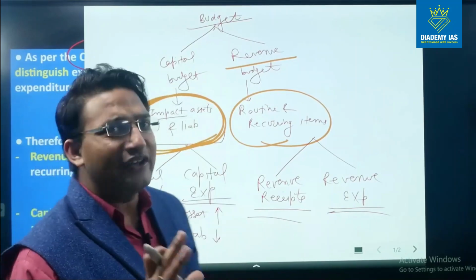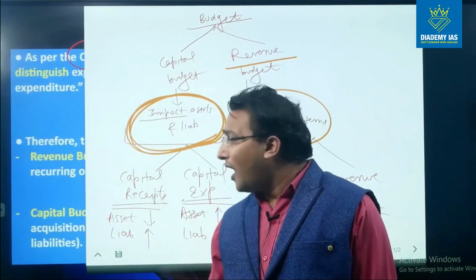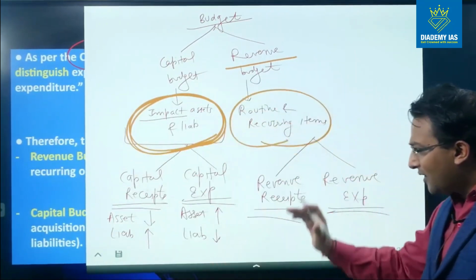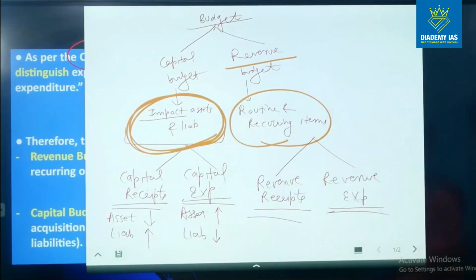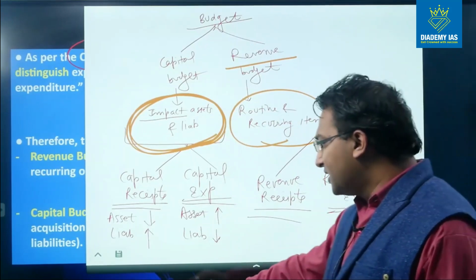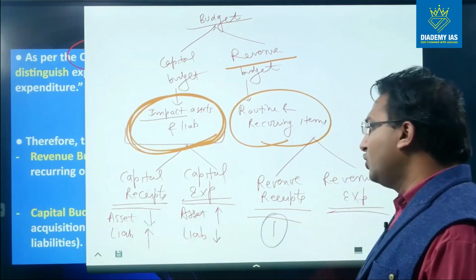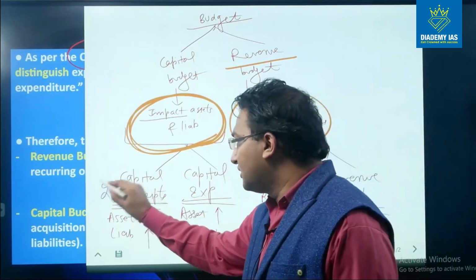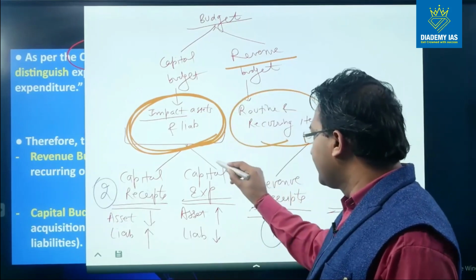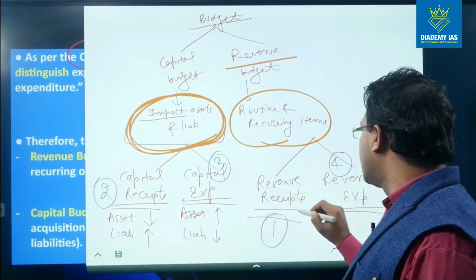So with this foundation, now we will discuss what are the components of capital receipt, capital expenditure, revenue receipt, and revenue expenditure. What will be the sequence of our discussion? First we will discuss revenue receipt, then capital receipt. After that we will discuss revenue expenditure, and finally capital expenditure.